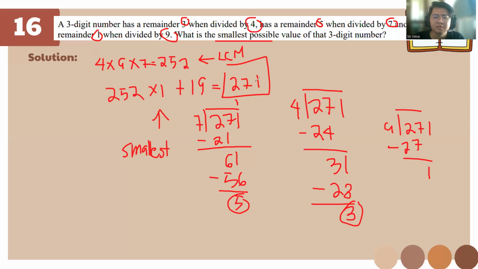Yes, why add 19? Of all the remainders, this is going to be the closest one that will get to the smallest possible value. Why 271? It's 252, the LCM, plus 19. 19 is a combination of the remainders and adding them again.